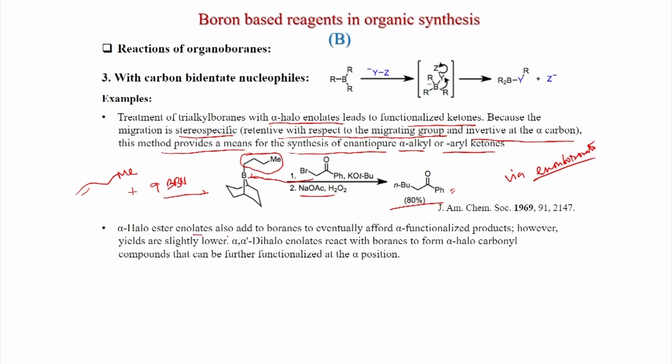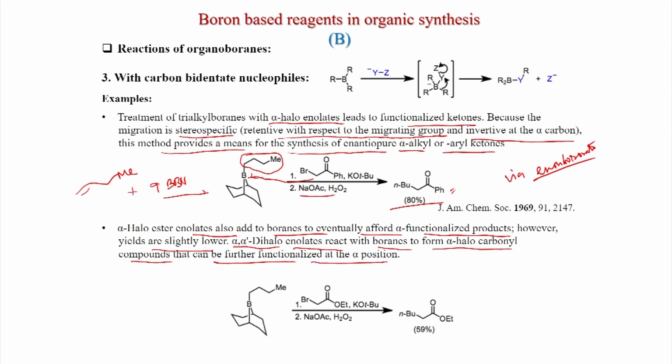Alpha haloester enolates also add to boranes to eventually afford alpha functionalized products, however yields are slightly lower. Ester also can be used. Alpha,alpha-dihaloenolates react with boranes to form alpha halocarbonyl compounds that can be further functionalized at the alpha position. So here the bromoester has been used, and similarly the migration will happen.